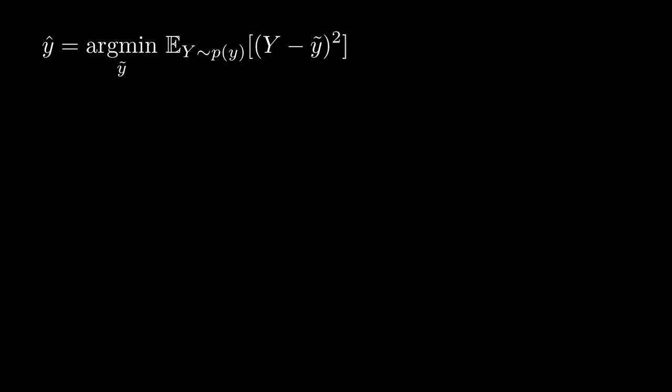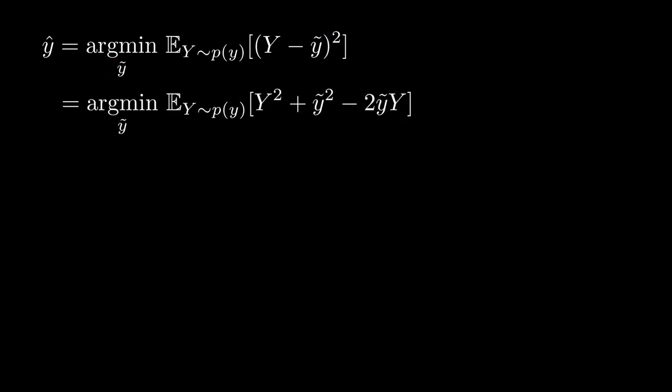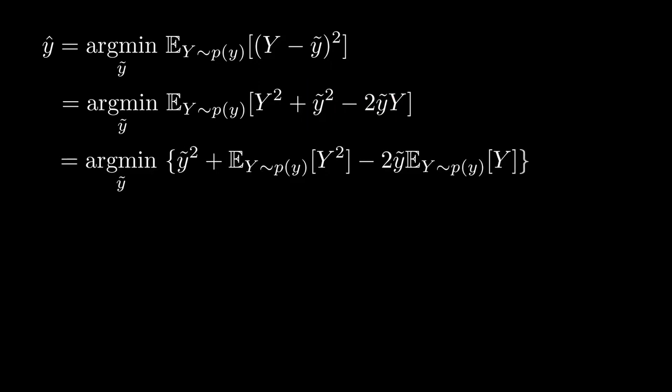Let's first make the distinction between related but different symbols clear. Capital Y is our random variable that follows distribution P1. We want to find point y hat from the distribution that minimizes the expected value of the squared error loss. The way we will find that point is by evaluating the loss for different points y tilde from the distribution. Simply expand the term inside the brackets, take y tilde squared and 2y tilde out of expectations because they are not random variables, but rather particular realizations of the random variable capital Y.